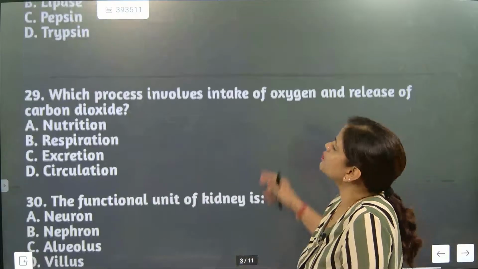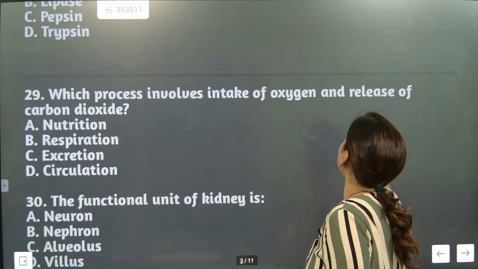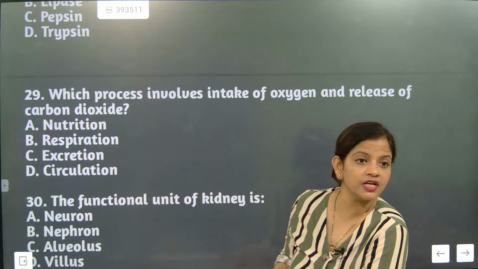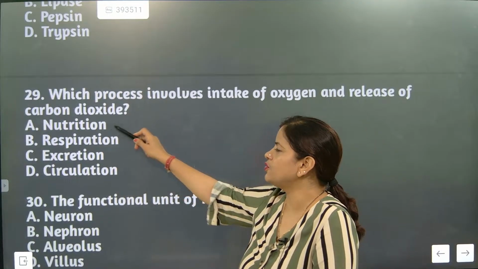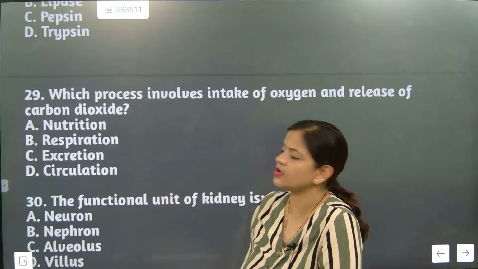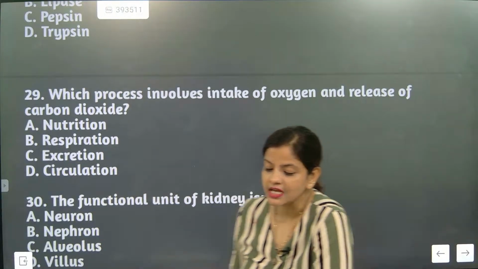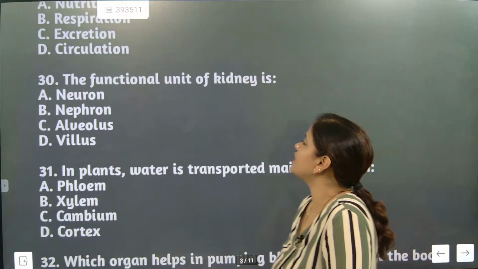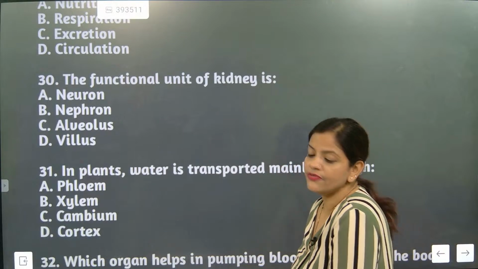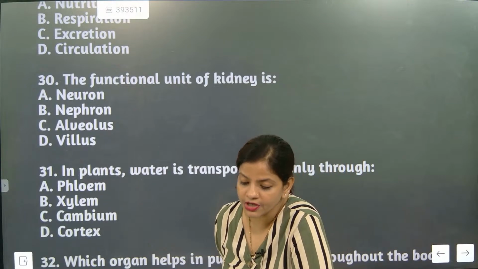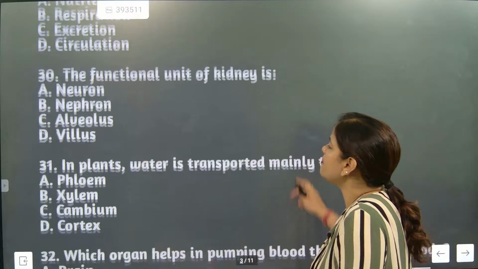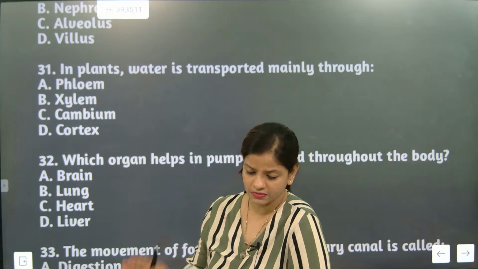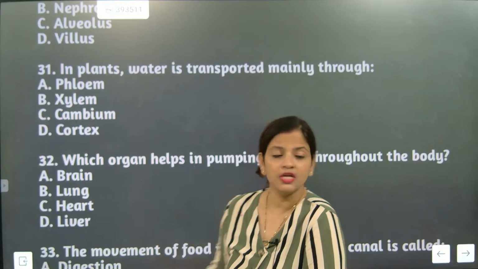Which process involves intake of oxygen and release of carbon dioxide? Nutrition, respiration, excretion or circulation. The correct answer is respiration. This is a level 0 question. The functional unit of kidney is nephron. Very good. In plants, water is transported mainly through xylem.